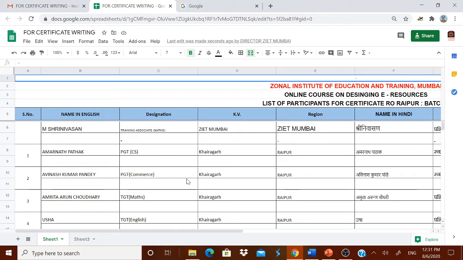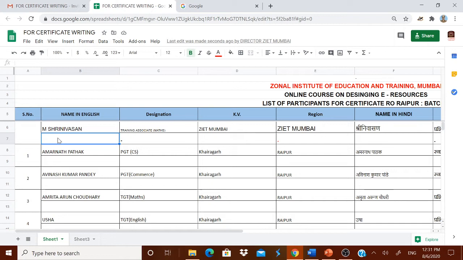Identify your name, and you are seeing below every name one row is kept vacant. What you have to do is, this row which is below your name and all particulars is reserved for writing the corrections if there is any correction. For example, in my name, there is a spelling mistake. What I have to do? I have to type M-S-R-I-N-A-V-A-S-A-N.